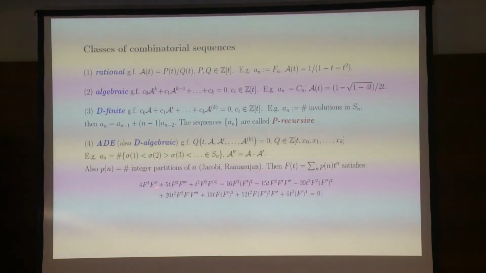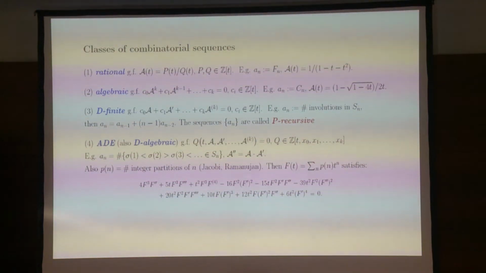And I wanted to give one complicated example. So recall our number of integer partitions of n. This is due to Jacobi, though it was sort of never written by him. So Ramanujan was able to use Jacobi's idea to prove that this sequence, to be precise its generating function, satisfies an algebraic differential equation, which I wrote for you over there.